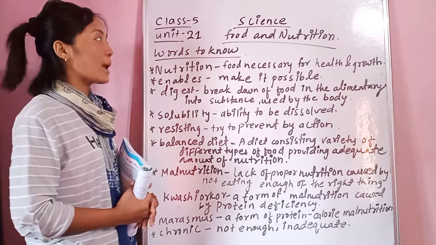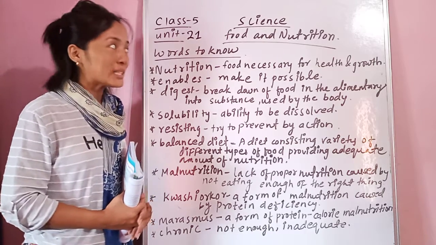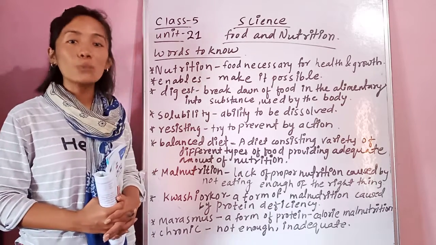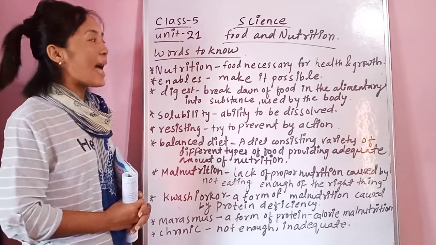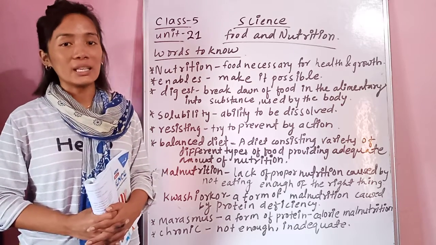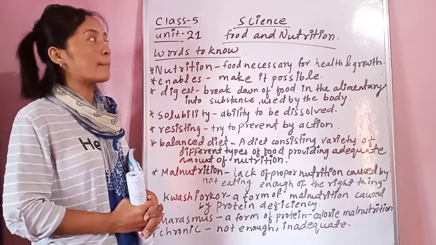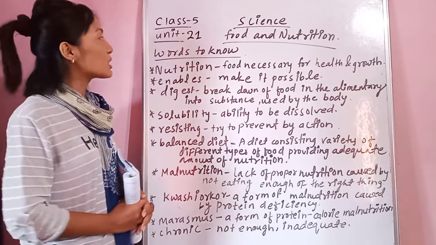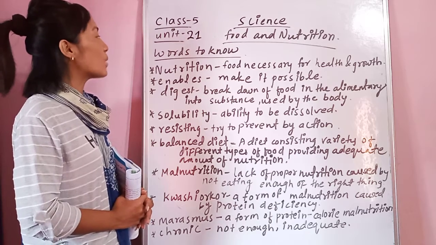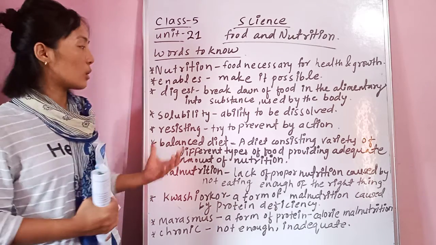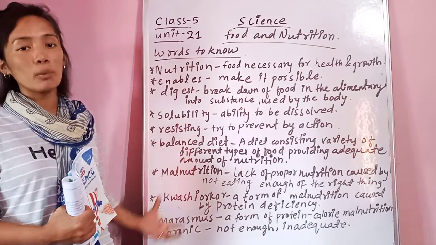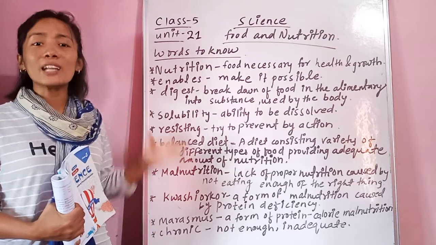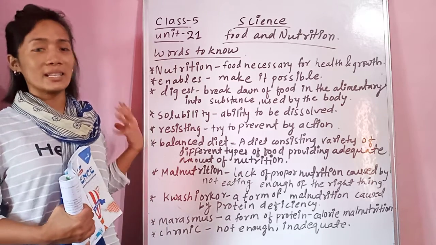Under this chapter you will get to know what type of nutritional food, what type of balanced diet food you have to eat for the proper health and growth of your body. Before starting the facts written under this chapter, I would like to suggest you to know about these words written on the board. You must know these words, then it will be easy for you to understand the chapter.